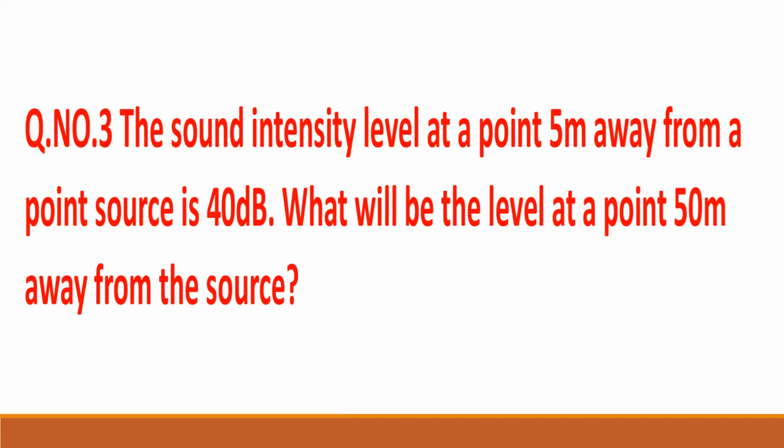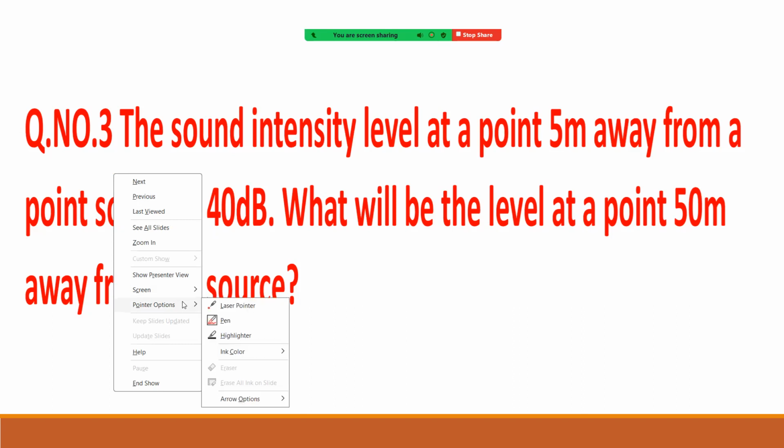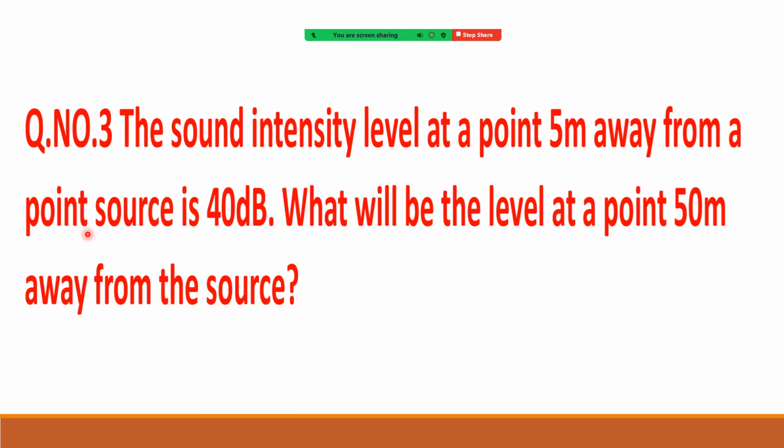Given: sound intensity level at a point 5 meter away from a point source is 40 decibel. Here the important thing is point source, right? What will be the level at a point 50 meter away from the source?